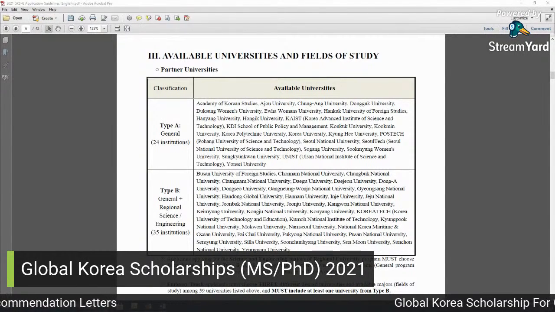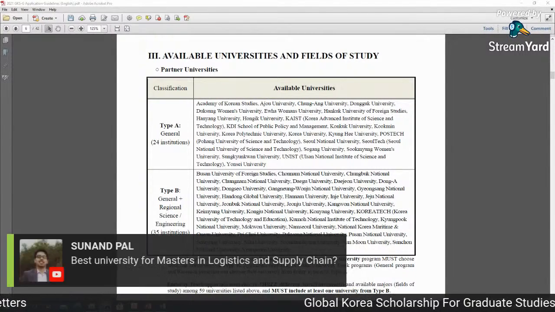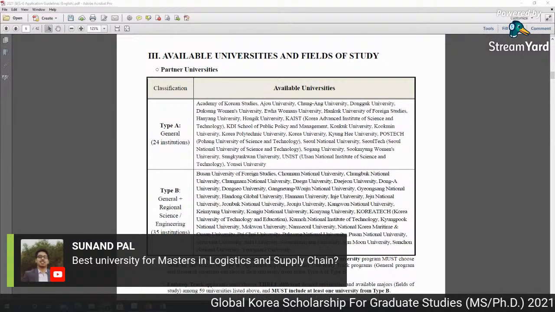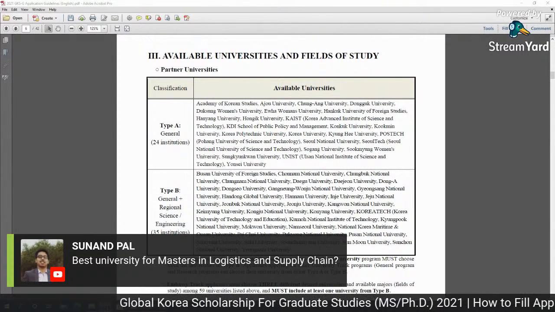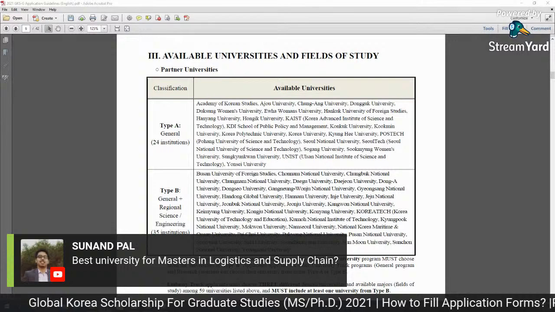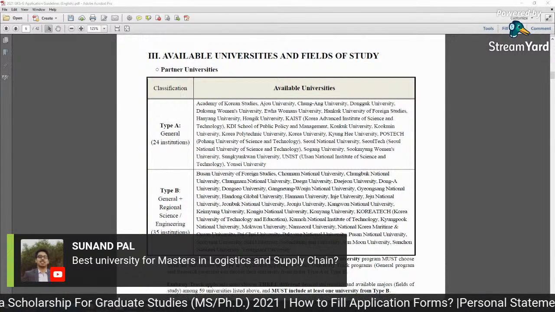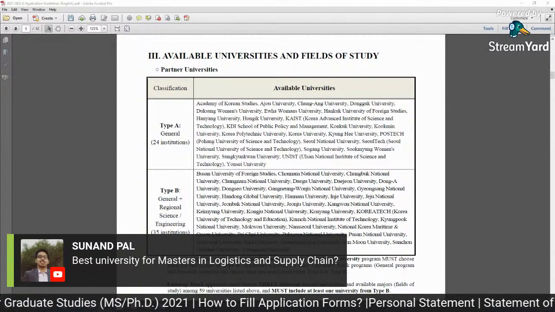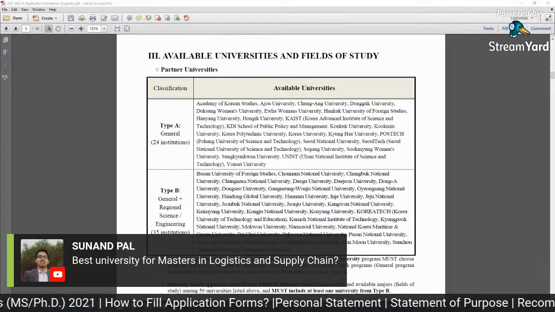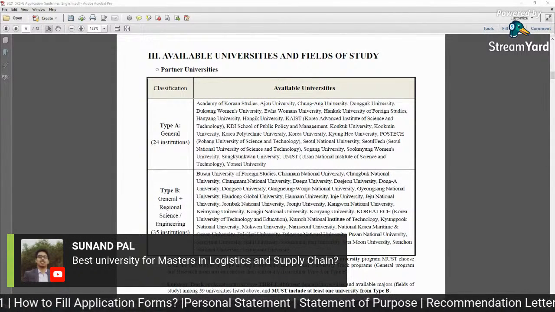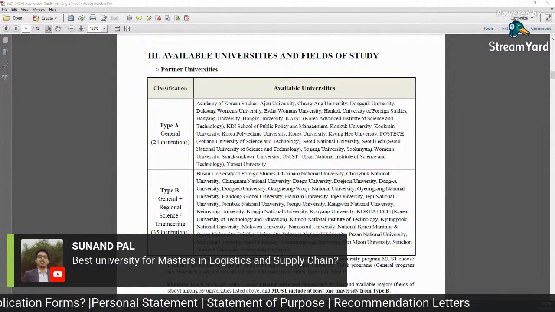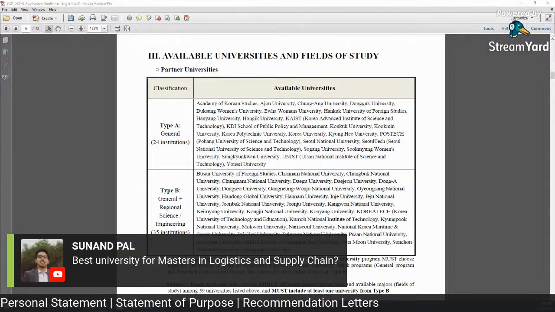Best university for masters in logistics and supply chain? Wow, it's my field actually. I got my PhD in industrial and management engineering, and my research is totally logistics and supply chain management, or inventory and supply chain management. Best university, yes, you can consider Pusan National University. It is mentioned here.